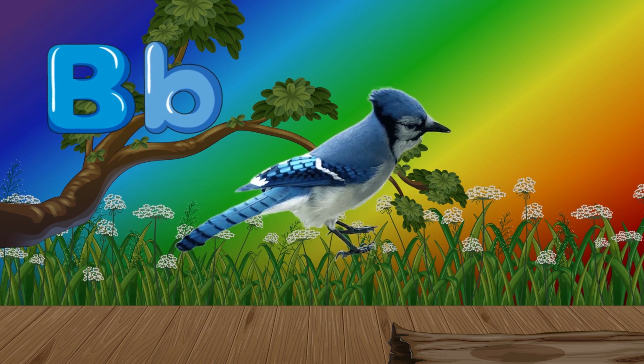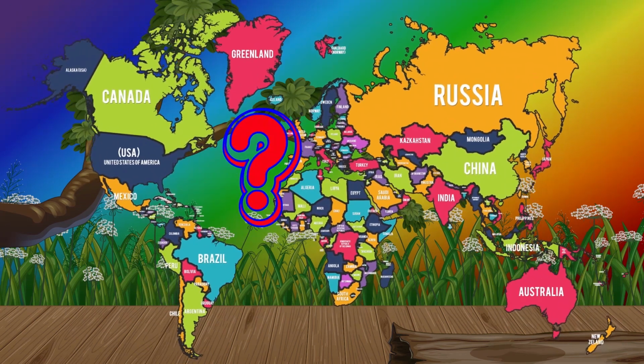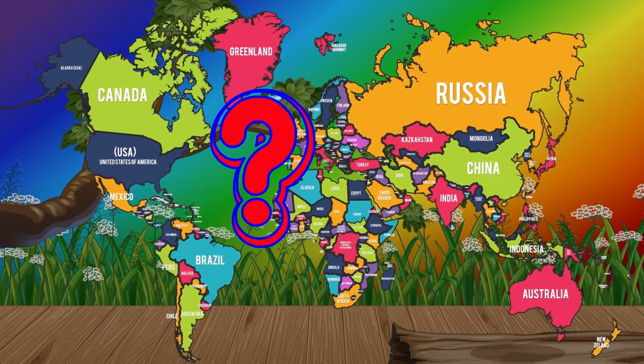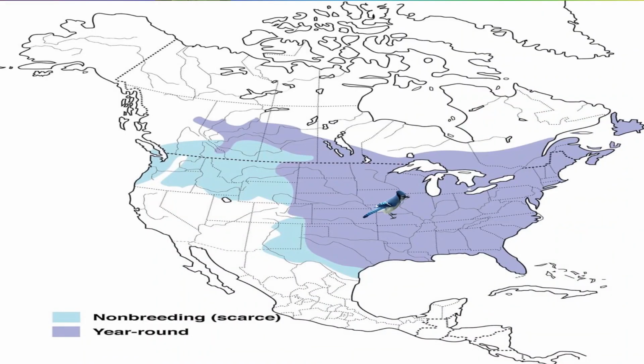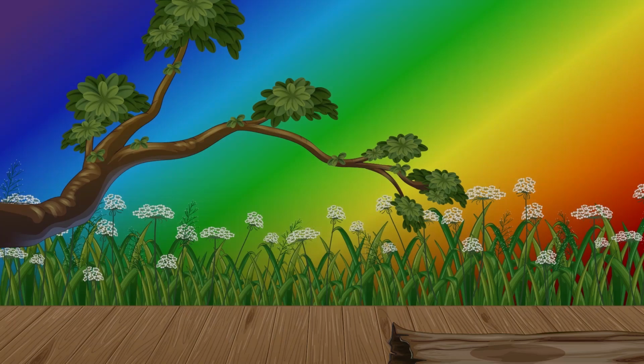B. B for blue jay. Where is the blue jay found? The blue jay occurs from southern Canada, including the southern areas of provinces from Alberta eastward to Quebec and throughout the Atlantic provinces, and throughout the eastern and central United States south to Florida and northeastern Texas.